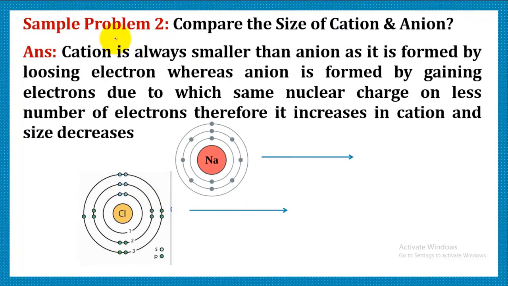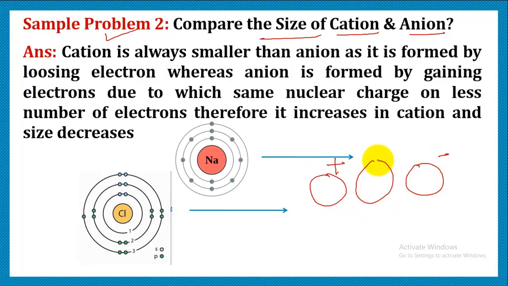The second question we have is, compare the size of cation and anion. We know that a cation is an element with positive charge and an anion is an element with negative charge. An atom is neutral. So let's compare their sizes.